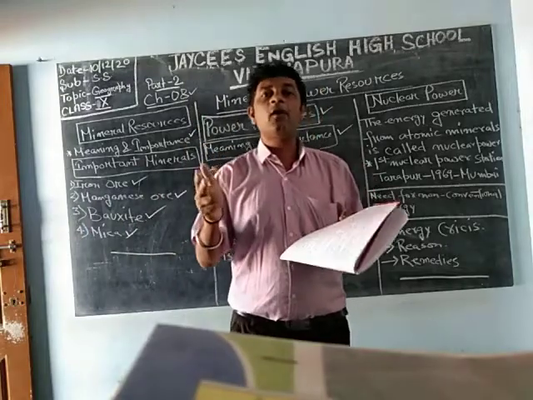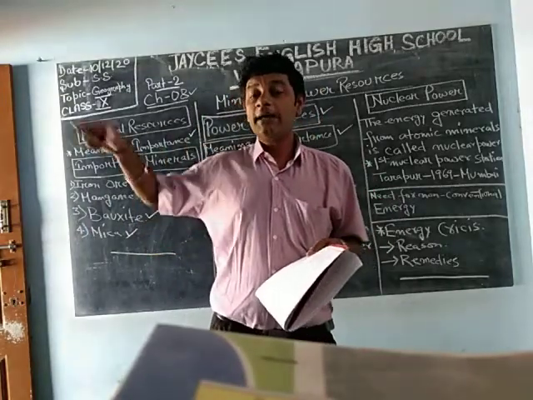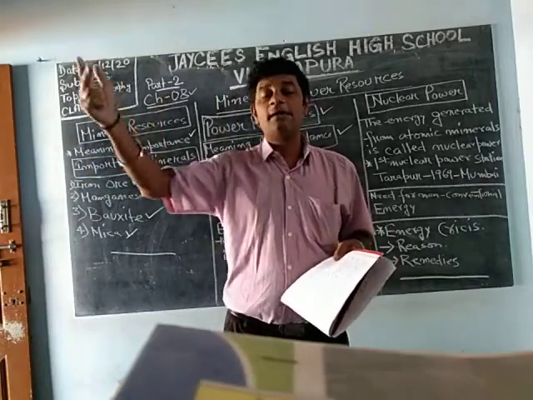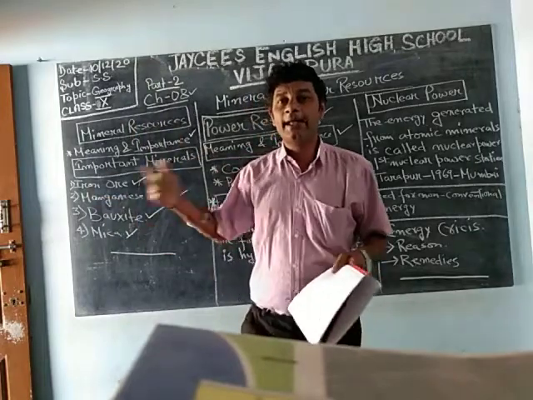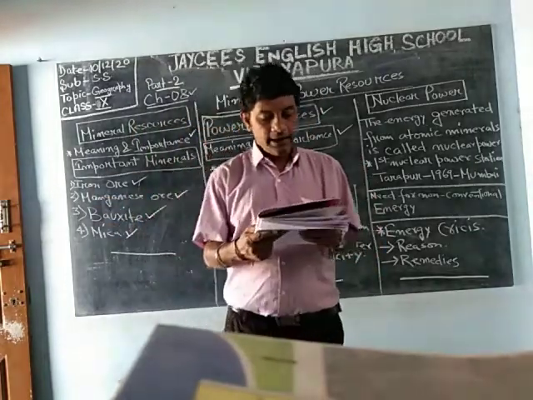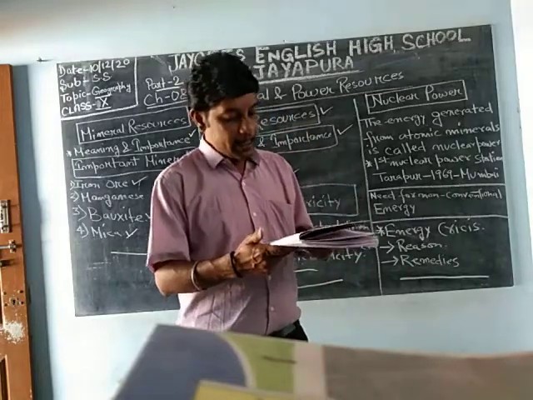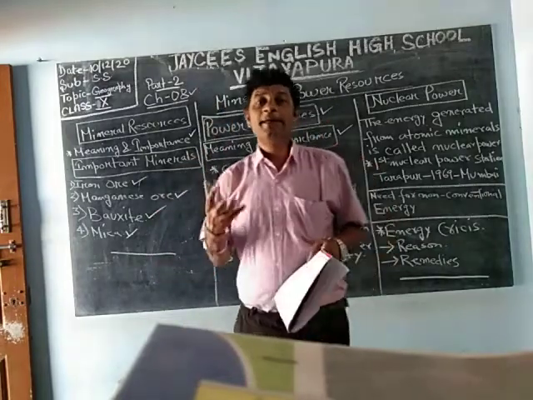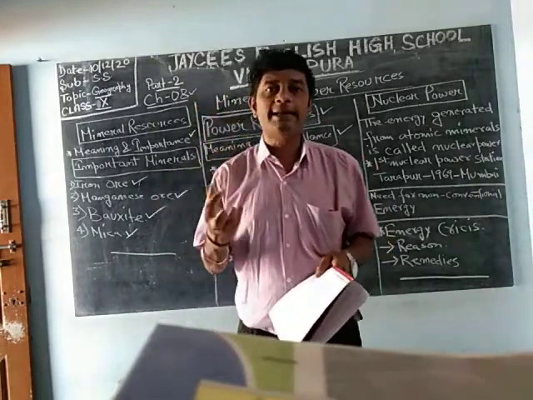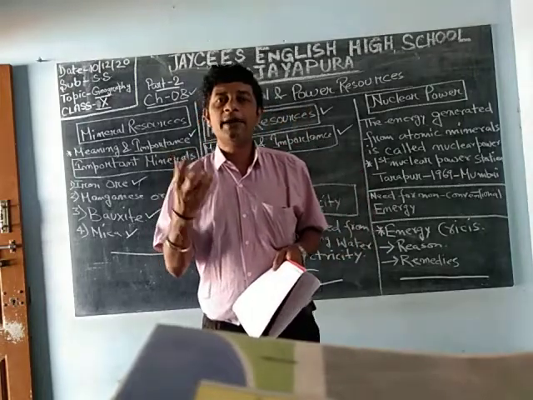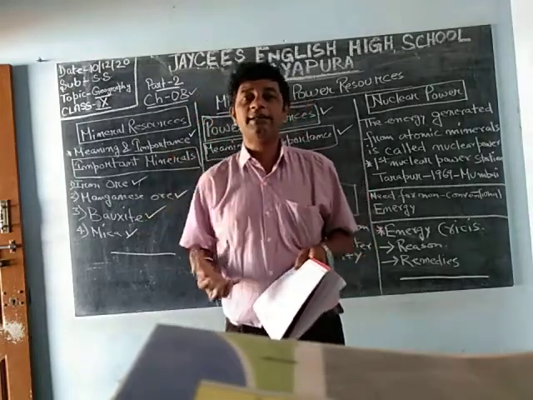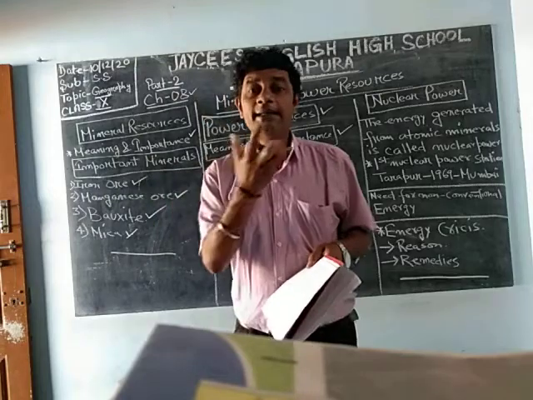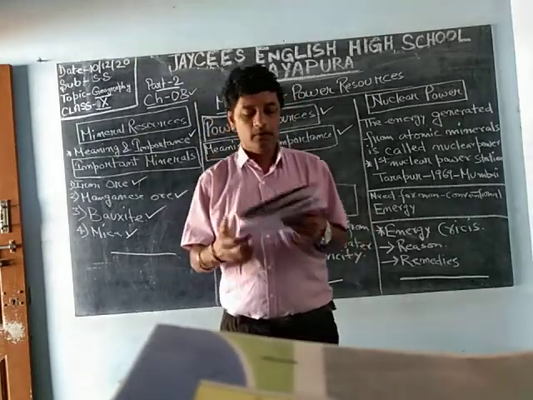That water we can use again for another 1000 volts of electricity, but coal, once it generates 1000 volts, is over. Again we have to put in new coal. It is renewable, cheaper, and has higher calorific value than coal and oil. Calorific value means it has more potential. If we use this much water, a certain amount of electricity is generated; the same thing with coal will generate less, as it has lower calorific value.